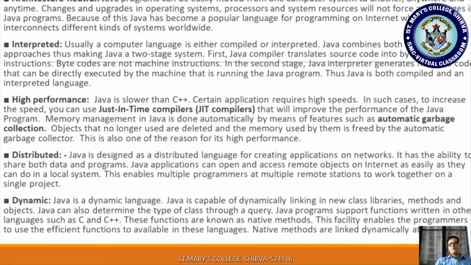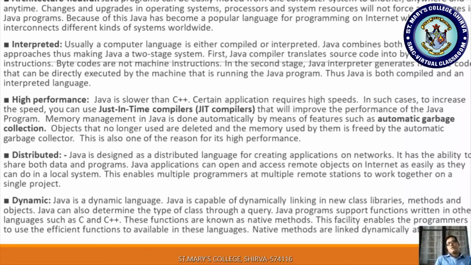It loads your application, and whatever data you are storing in that application is also shareable, right? Java applications can open and access remote objects on the internet as easily as they can in local systems. So how the local system is doing, in the same sense it is also possible in distributed systems. This enables multiple programmers at multiple remote stations to work together on a single project.